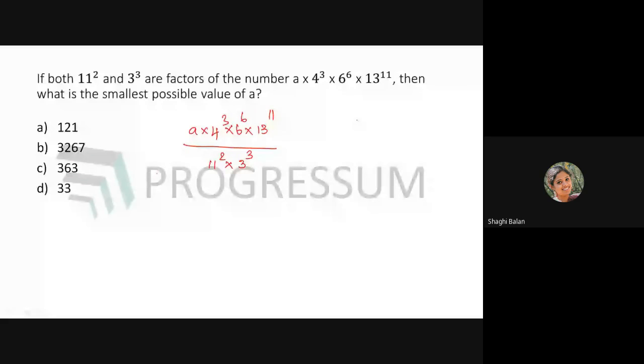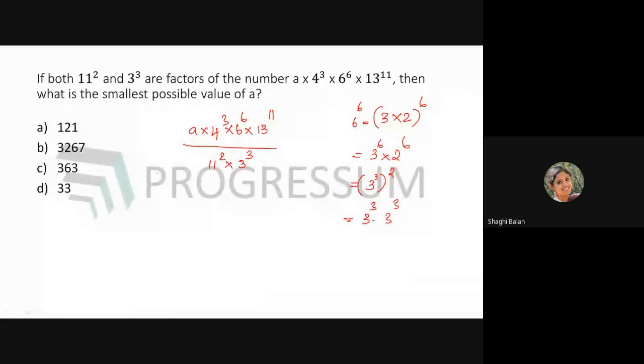6 power 6 can be written as (3 into 2) whole raised to 6. Now this can be rewritten as 3 power 6 into 2 power 6. Am I right? Now 3 power 6 can be rewritten as 3 cube whole square, or 3 cube into 3 cube.